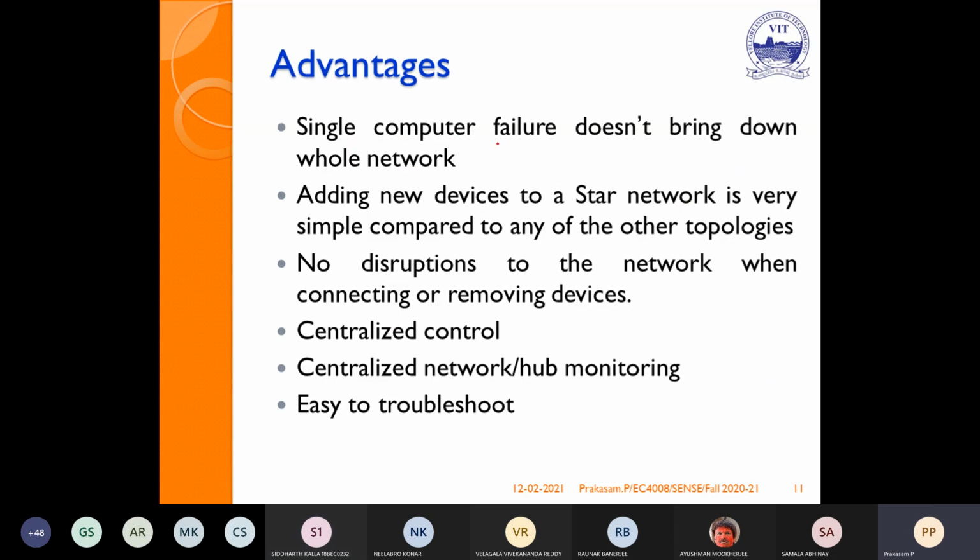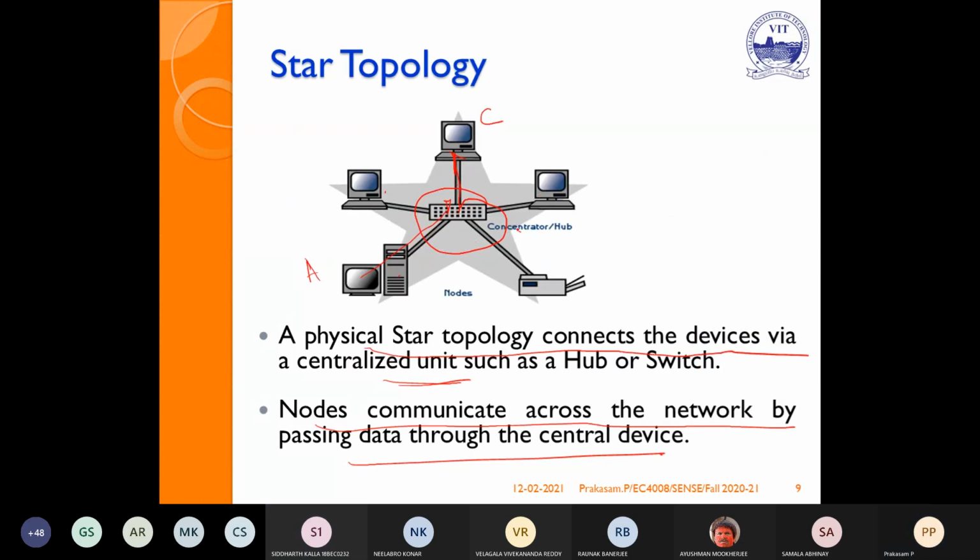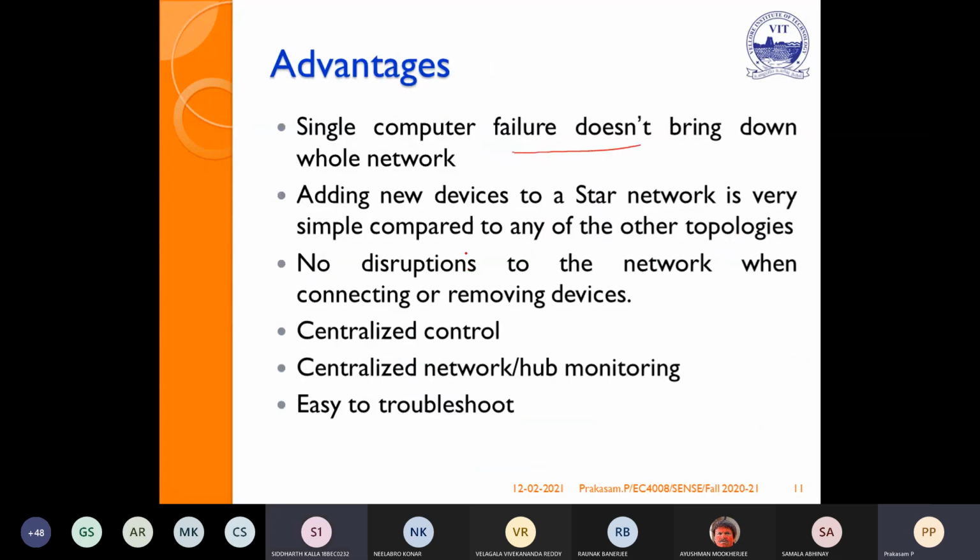Advantage: a single computer failure does not break down the whole network. For example, if this cable is faulty, all the remaining nodes are still able to communicate. Adding a device to a star network is very easy. No disturbance is there. Centralized control, easy to troubleshoot.